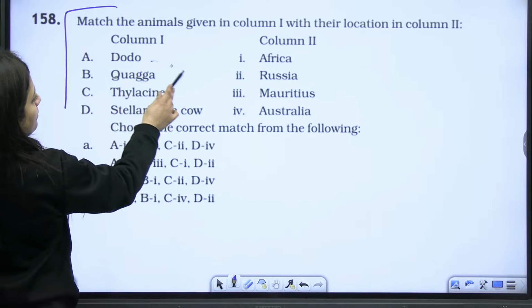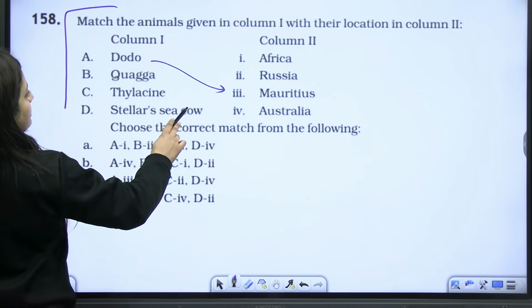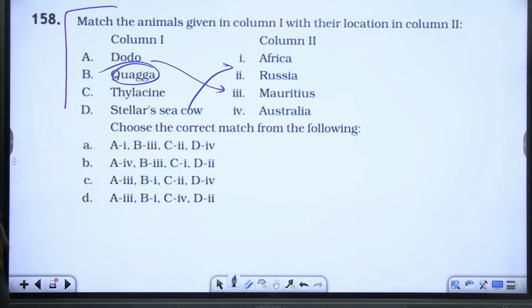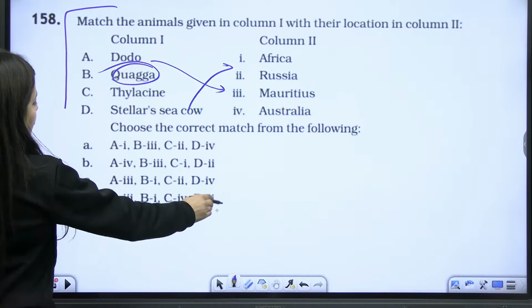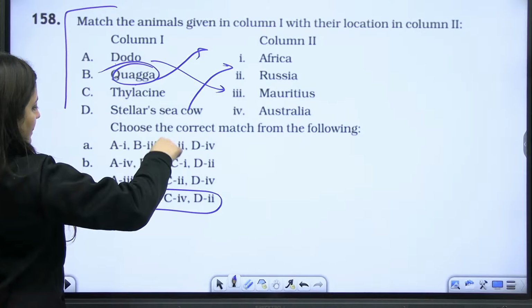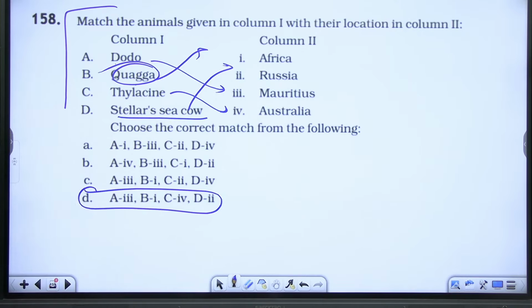Next, dodo, Mauritius; quagga, Africa or Australia? If you know the answer to one question, you can answer it. See, dodo, Mauritius; quagga will be Africa, thylacine will be Australia, Steller's sea cow will be Russia. Understood? Sure?